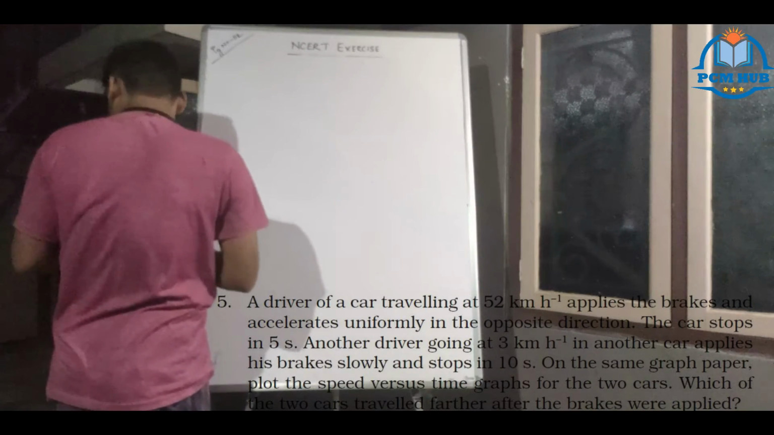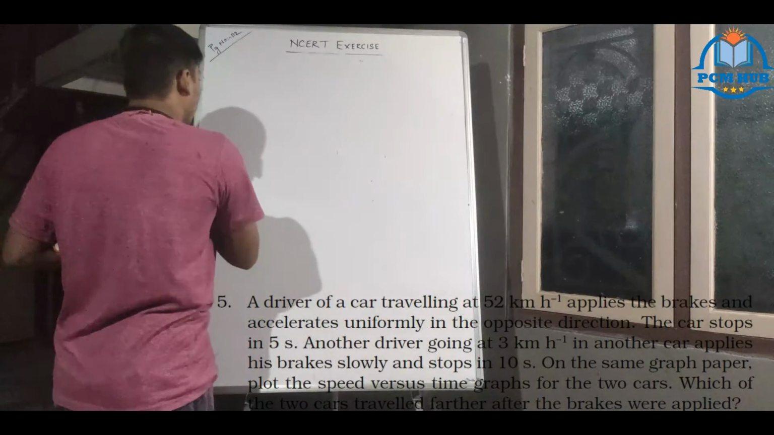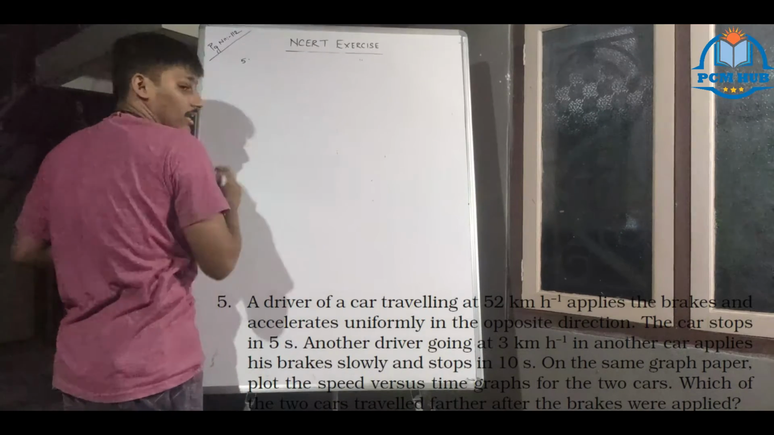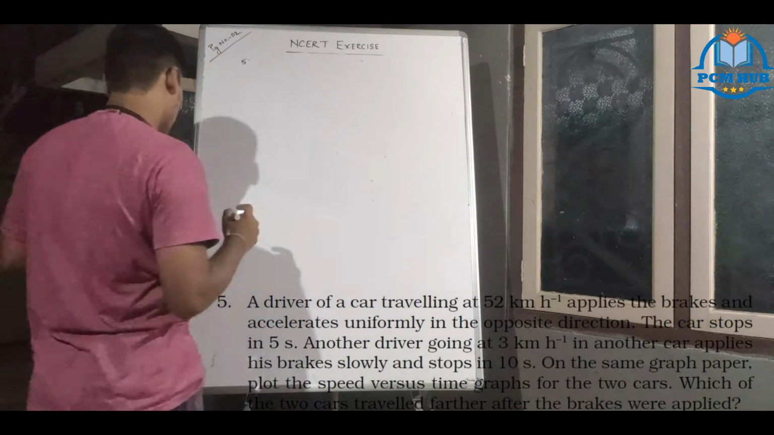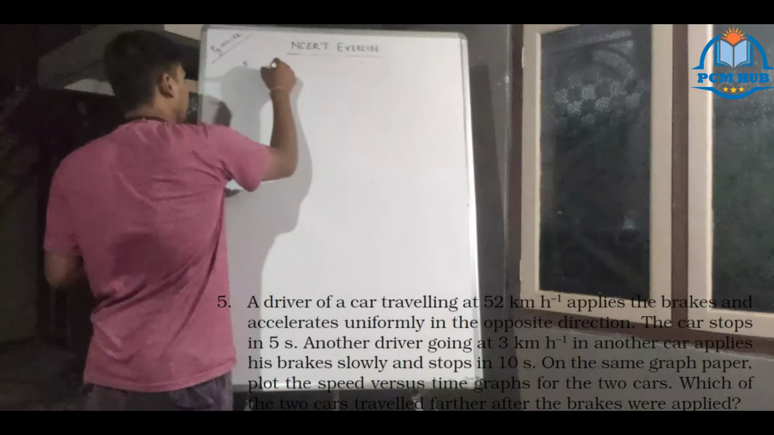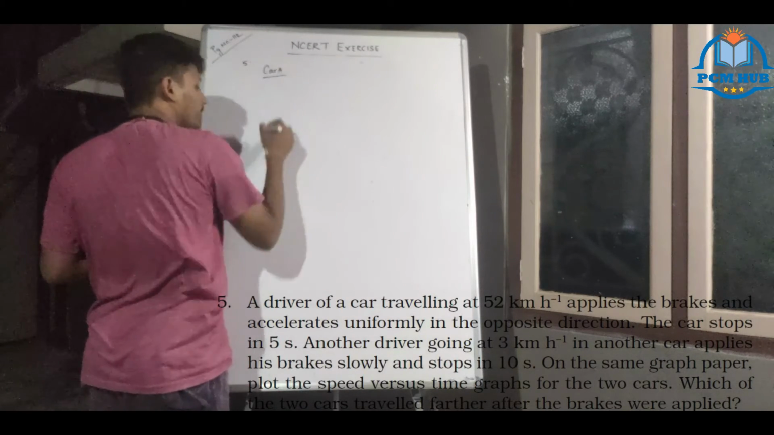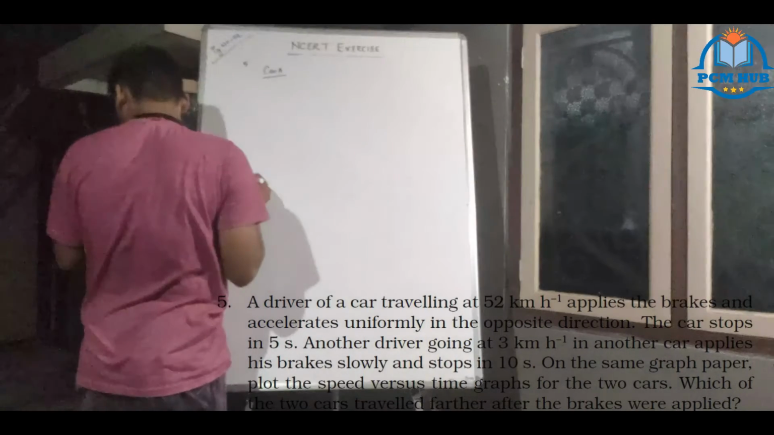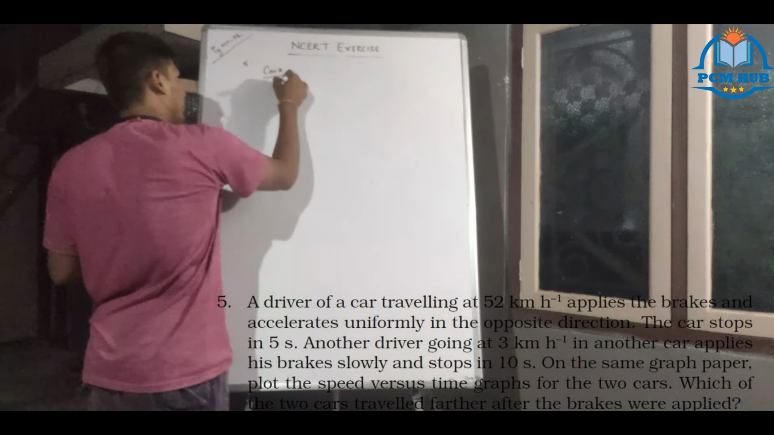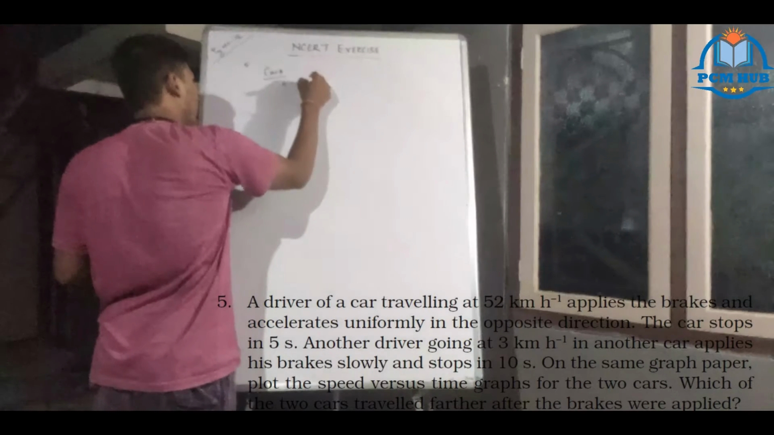So the driver of a car is traveling with 52 km per hour. So there are car A and car B. Let us take car A first. In case of car A, he is traveling with a speed, initial velocity equal to 52 km per hour.